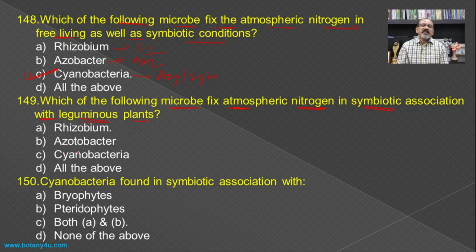Then which of the following microbes fix the atmospheric nitrogen in symbiotic association with the leguminous plant? As earlier seen, there is a formation of root nodules on the leguminous plant, and this is because of the infection by the rhizobium, and hence the rhizobium becomes the answer for this question.